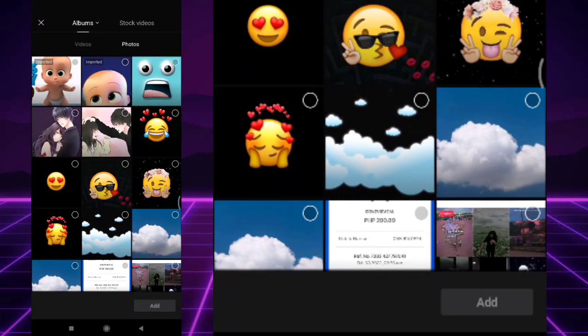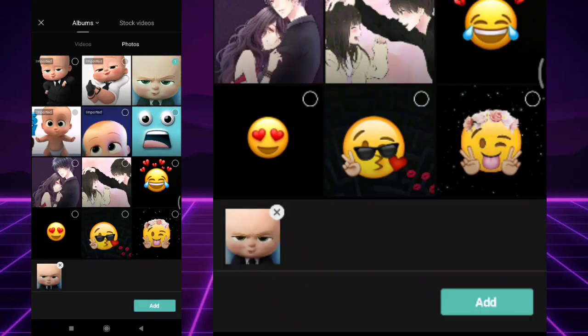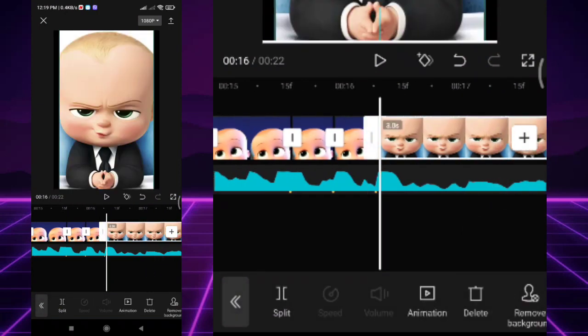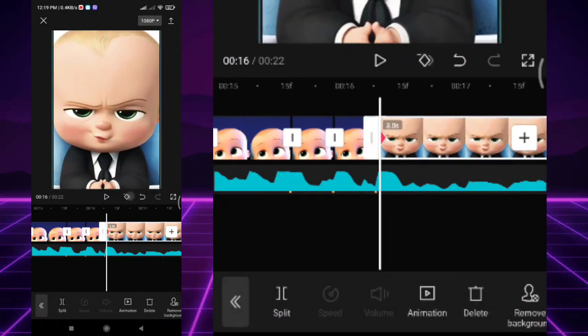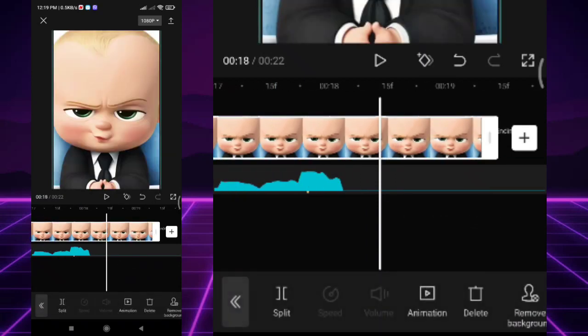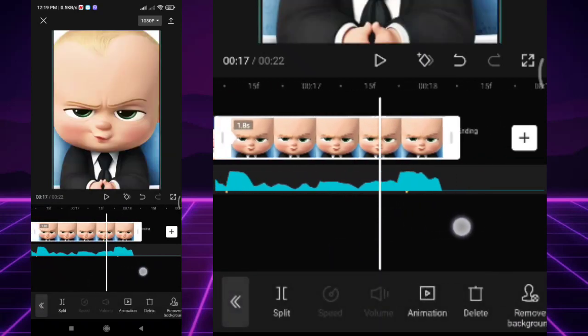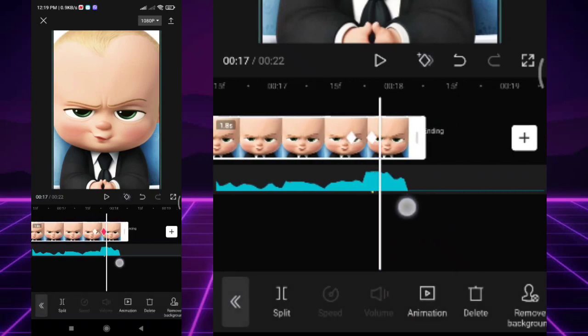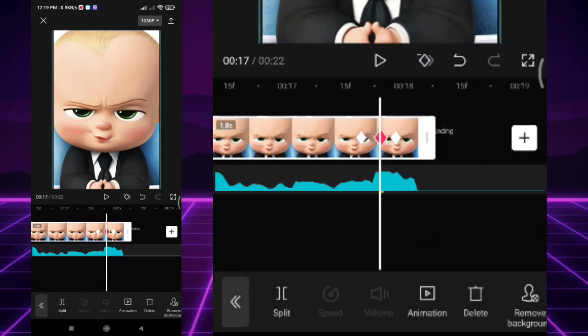Add another photo. Adjust up to the last. Add keyframe to the last match cut and add another keyframe side by side and drag down the center keyframe.